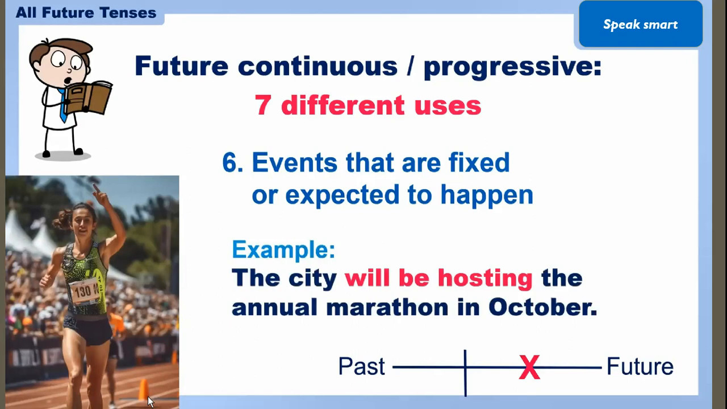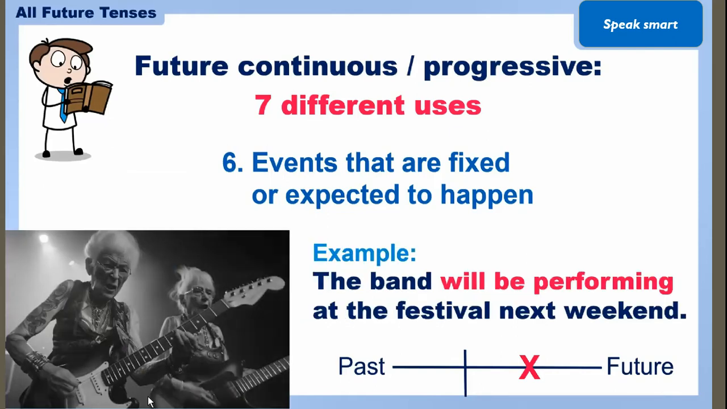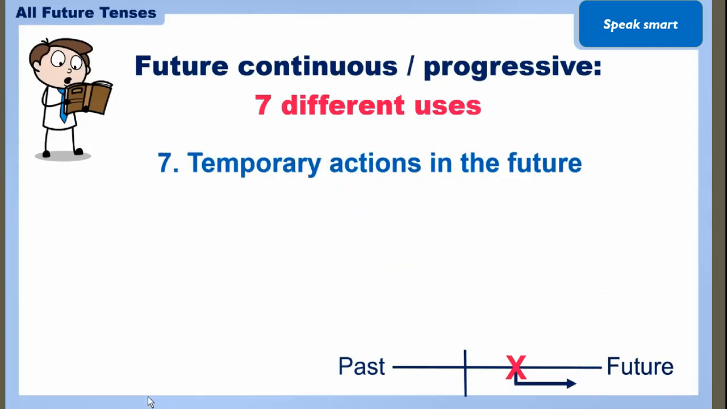like the city will be hosting the annual marathon in October. Date may be varied, but the month is fixed, like in the month of October, right? They will be hosting, the city will be hosting some type of marathon. The band will be performing at the festival next weekend. Okay, so it is a sure fixed plan.